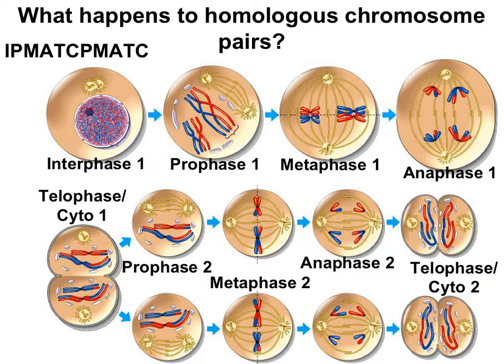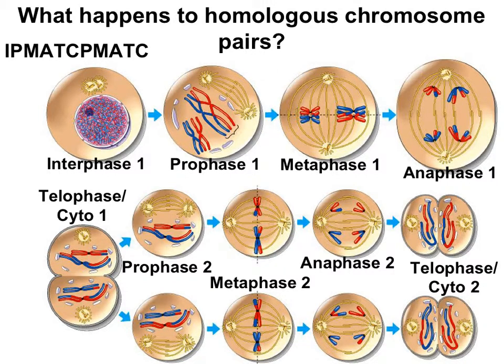Let's check out that same diagram as before, but look at the homologous pairs of chromosomes. Remember, we're going to call the mom version the blue one and the dad version the red one. So in this cell, there are 4 chromosomes, a chromosome 1 from the dad, a chromosome 1 from the mom, a chromosome 2 from the dad, and a chromosome 2 from the mom.